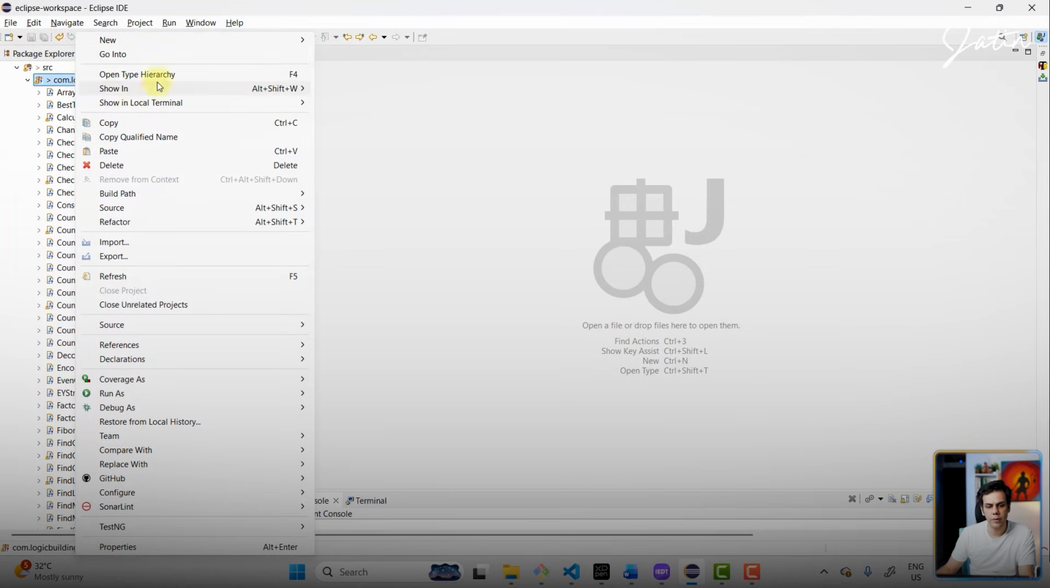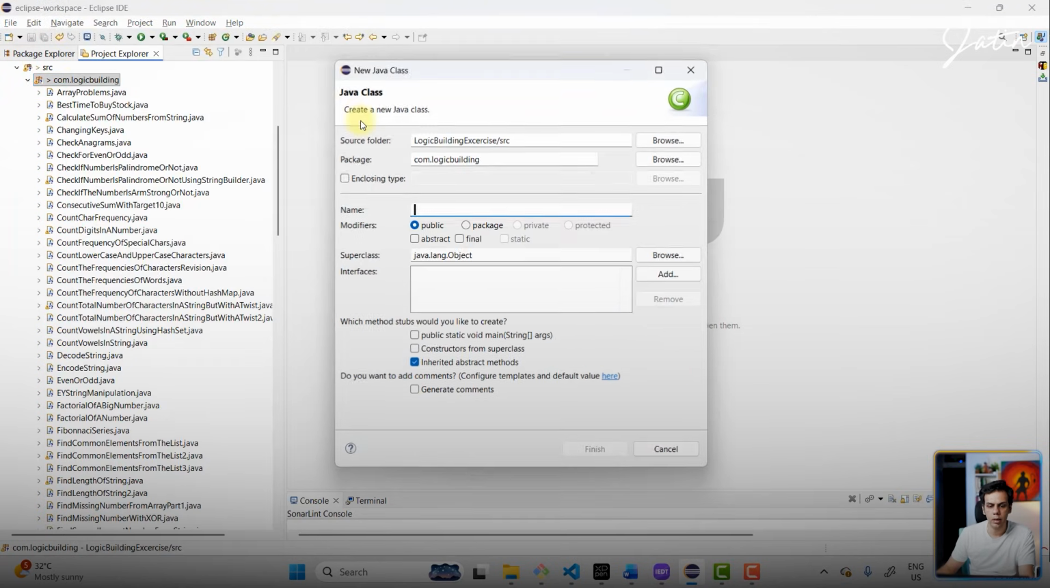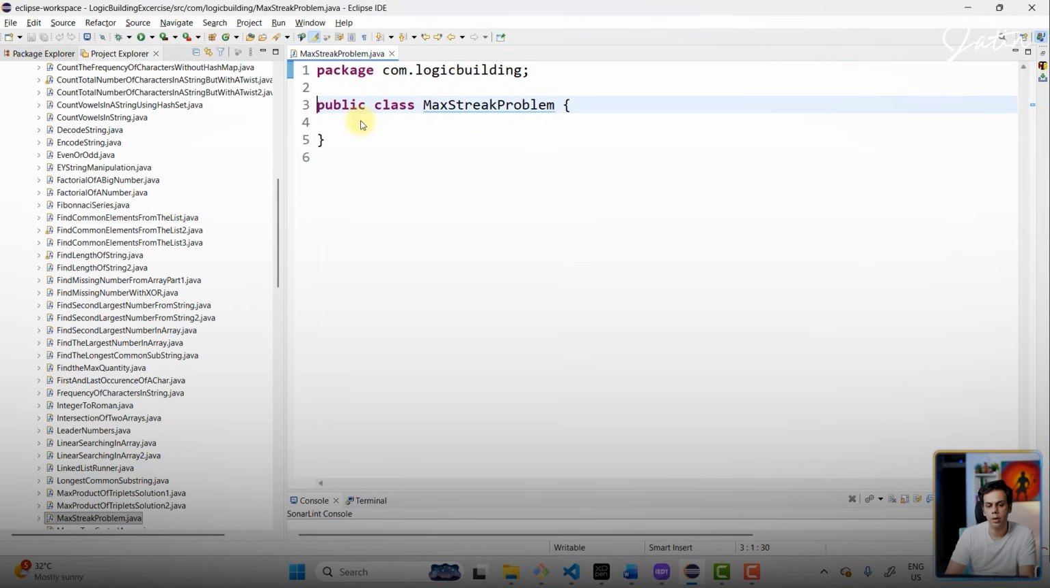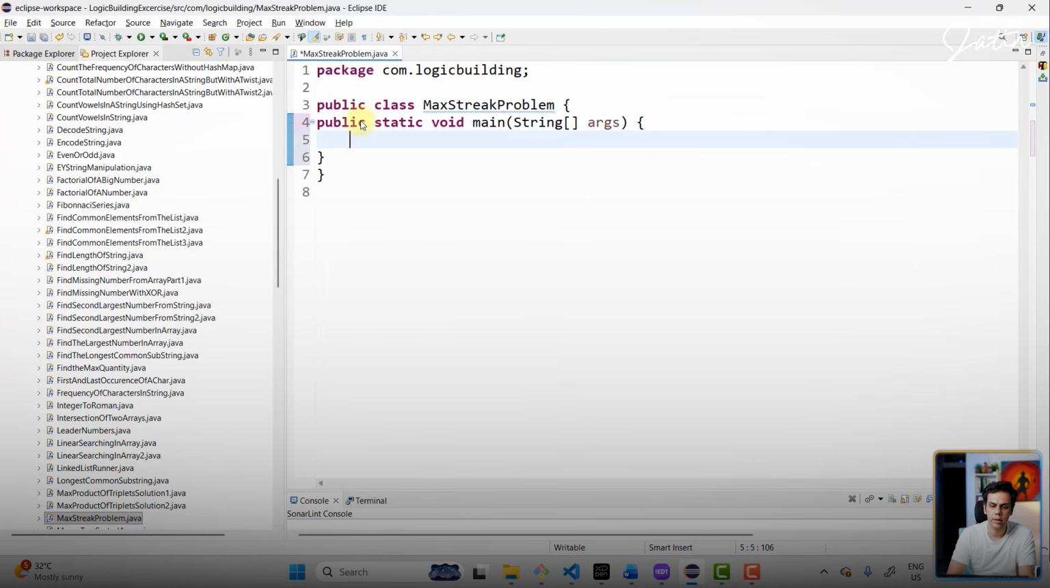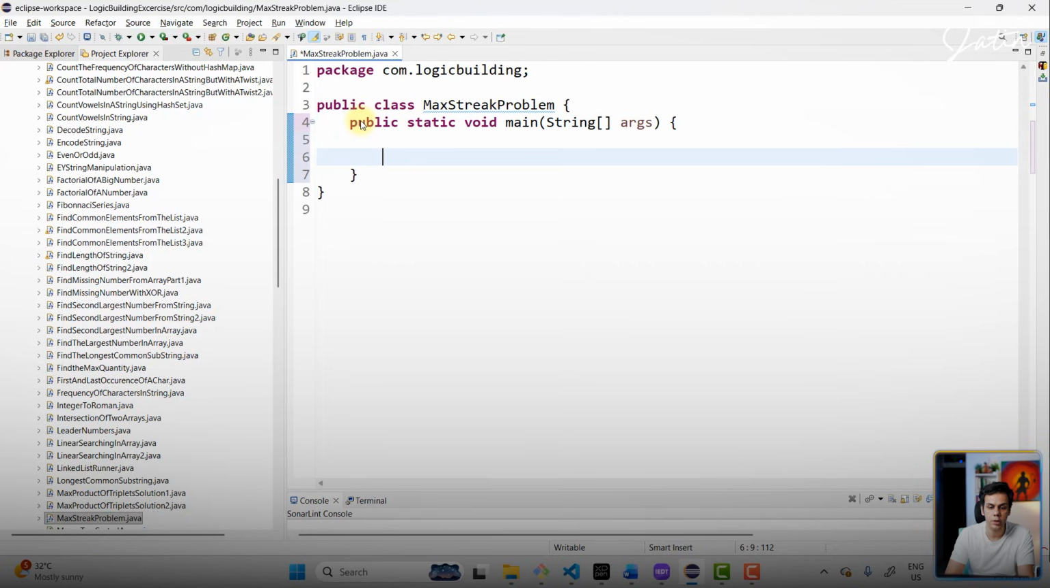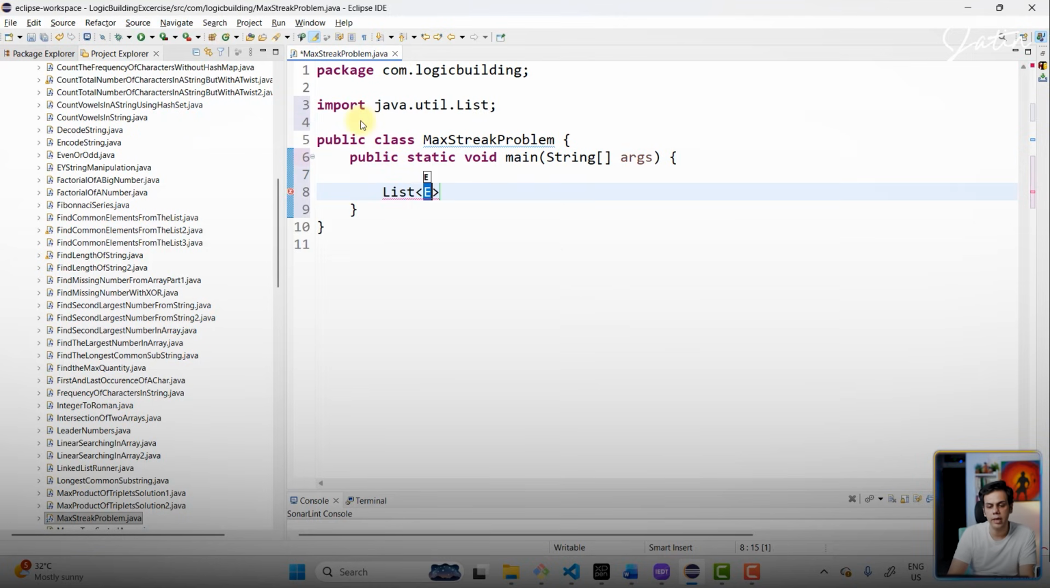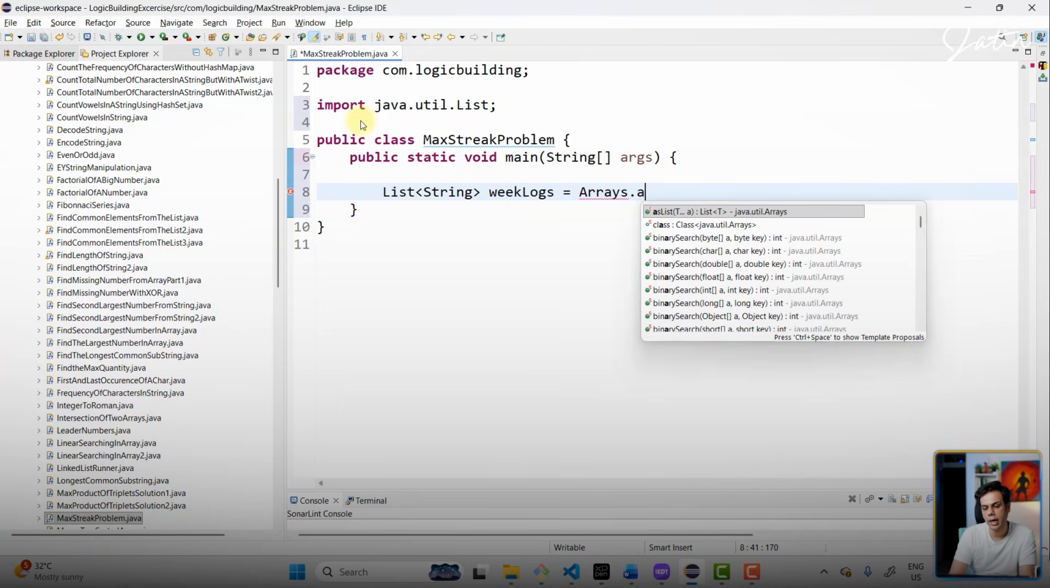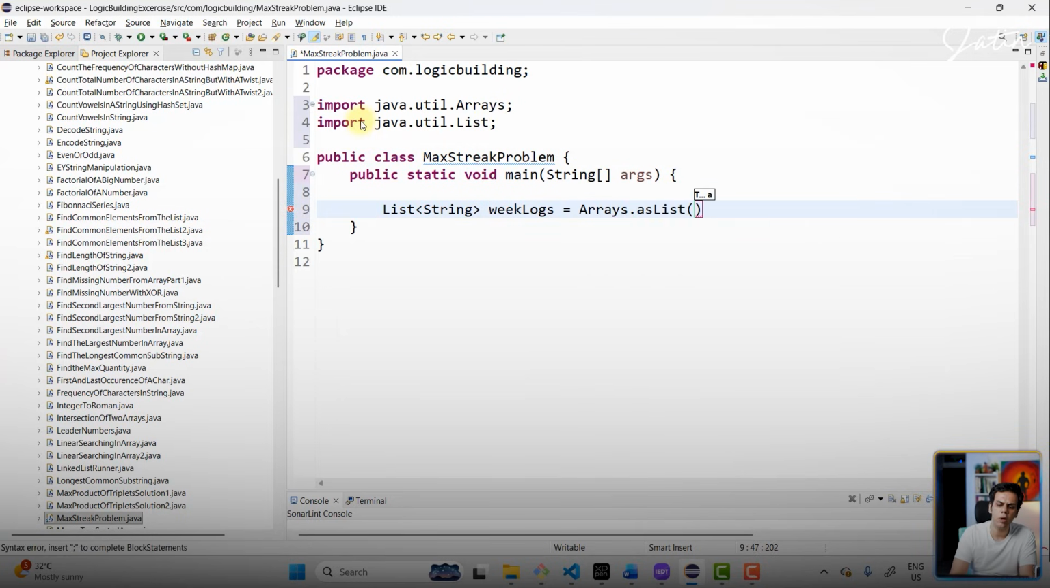So over here, guys, we will be quickly creating a class. Let's call this particular class MaxStreakProblem. And inside this class, let's introduce the main method, Control Shift F. This is the first thing which is important. And we will be creating a list of string, which is going to be weekLogs. And we will be using Arrays.asList, and all the values that we have in this particular document, we will be using that.